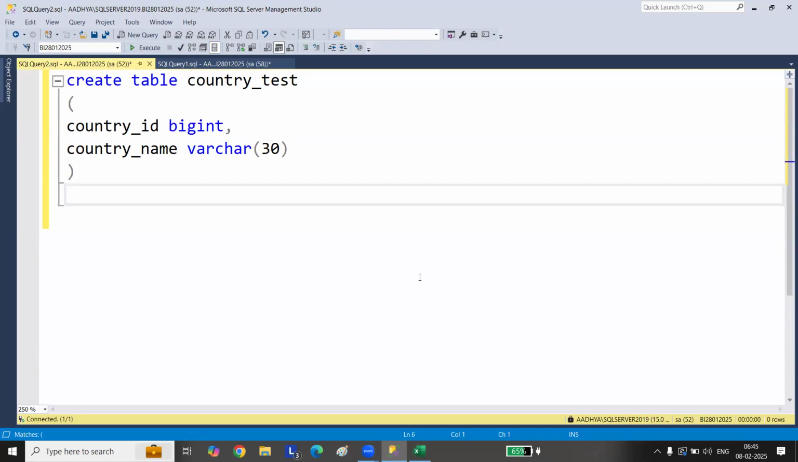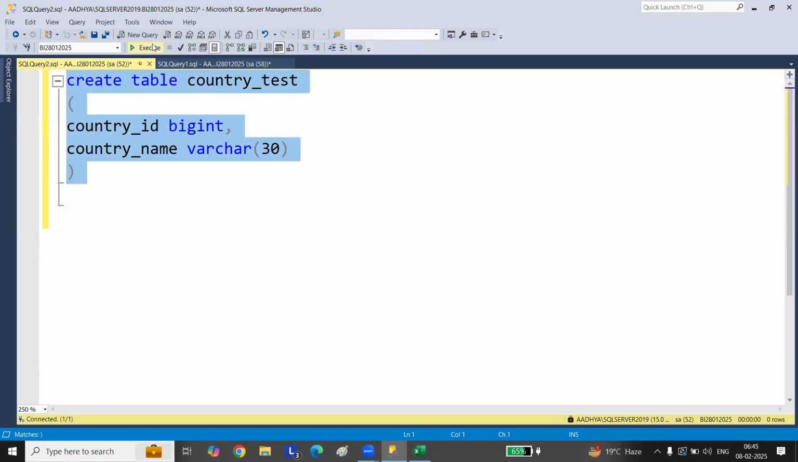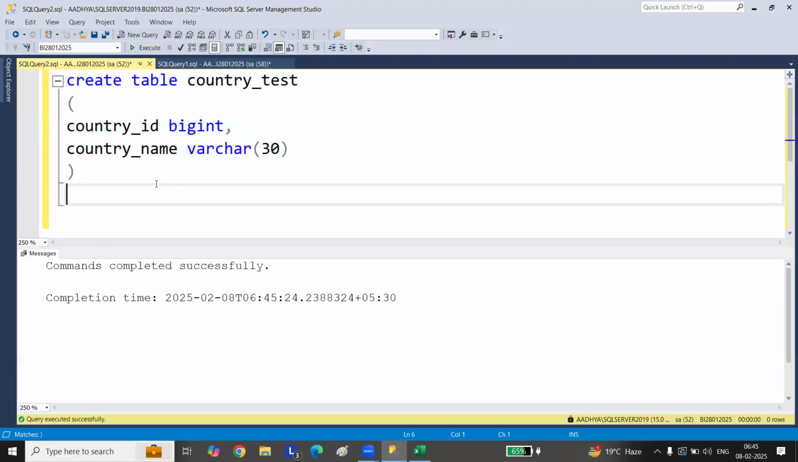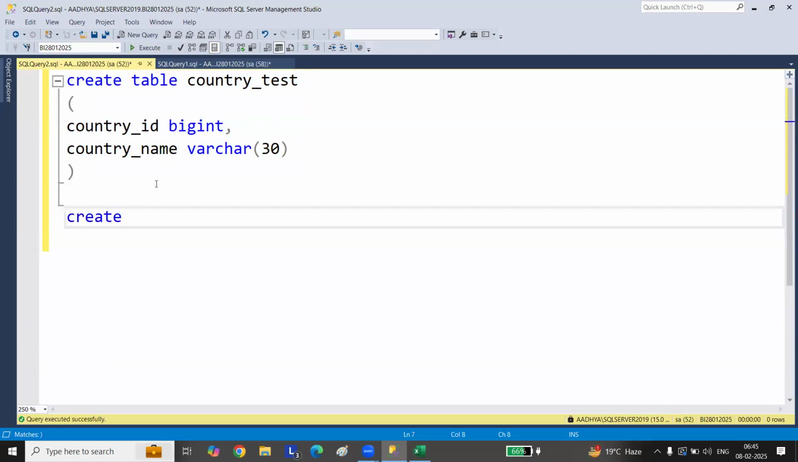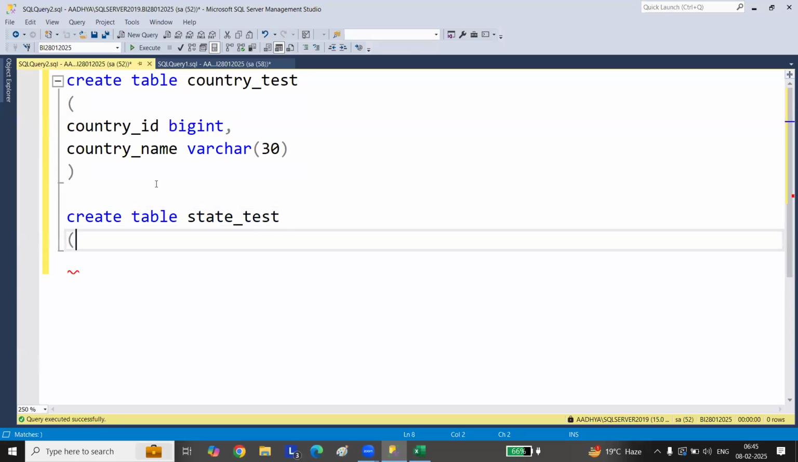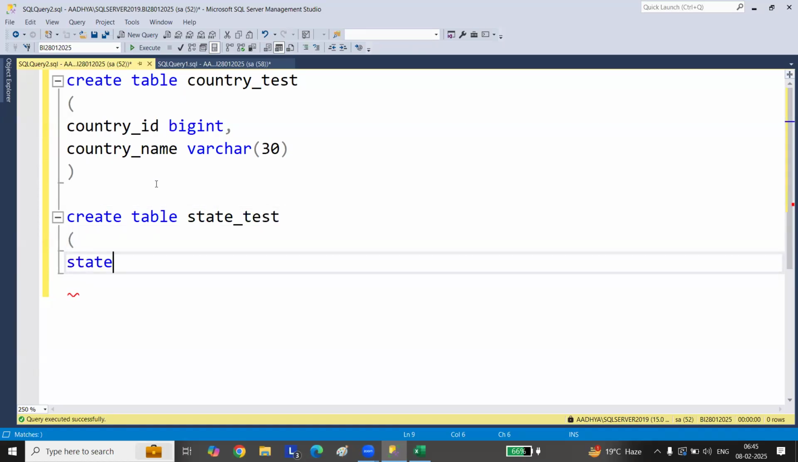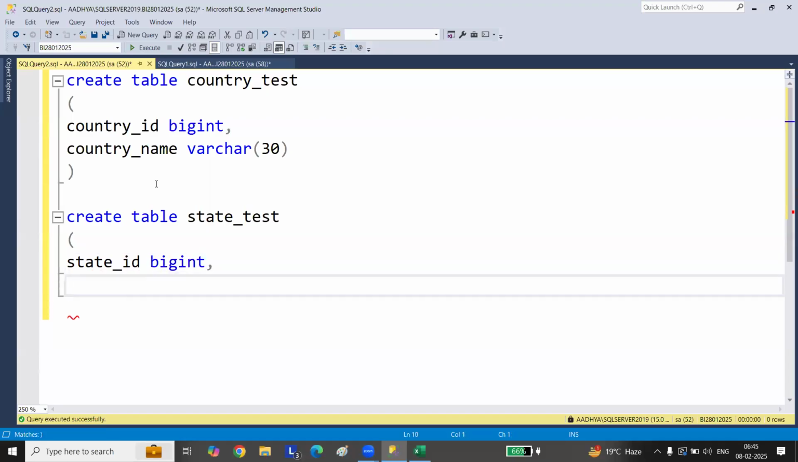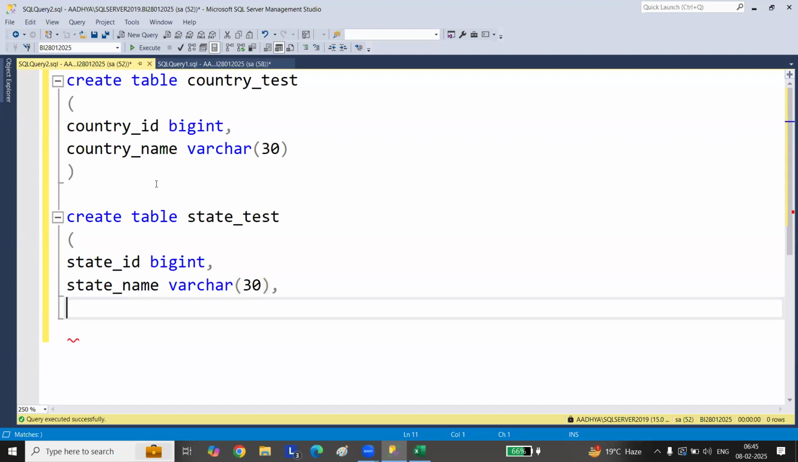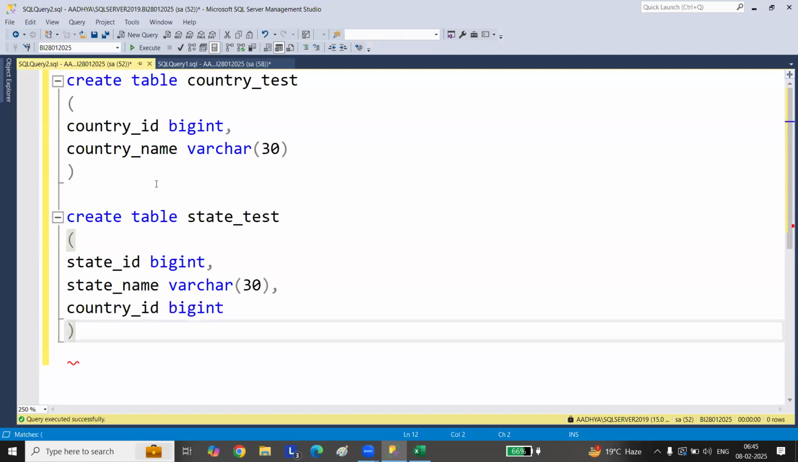Now I'll go and create this table. This is simple. We have not created anything, right? This is simple. Now I'll go here. Create table state_test. So what I'll do? State_ID begin. I'm not creating a primary key here. State_name varchar 30. Then country_ID begin. I'm not referring to the table yet.